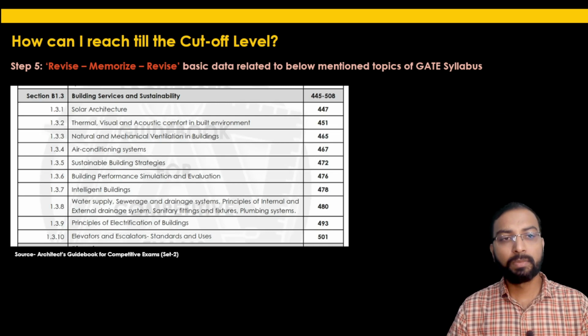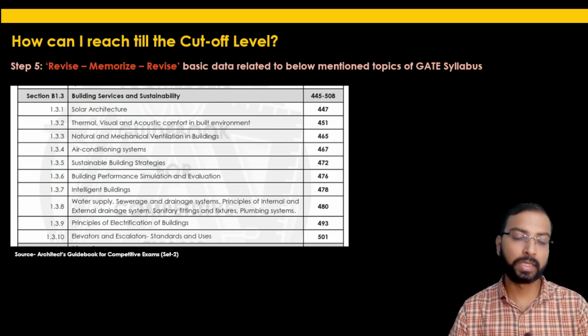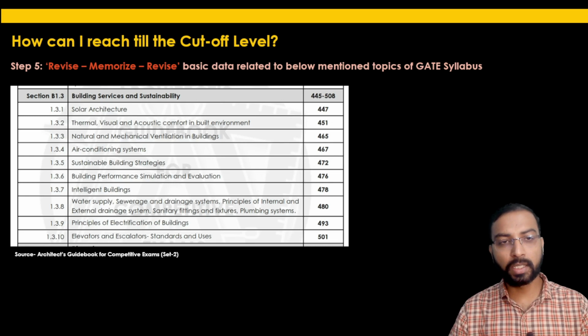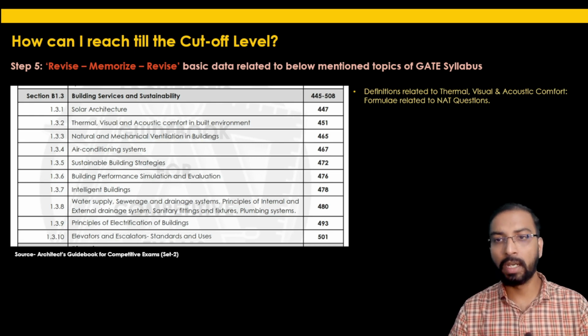The next section is B1.3, building services and sustainability. I think a few parts we have already discussed in the common section, section A. But in this section, building services and sustainability, the definitions related to thermal, visual and acoustic comfort, as well as the formulas related to the numerical answer type questions.